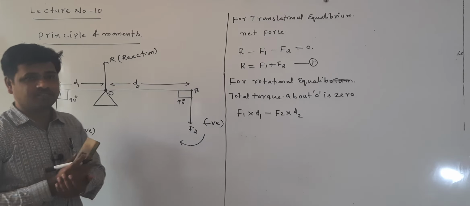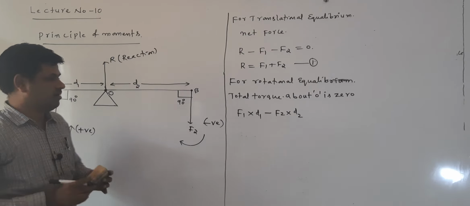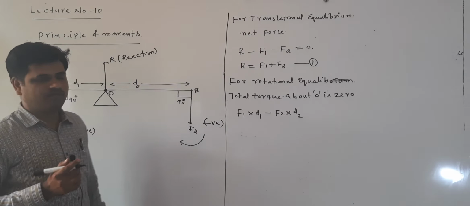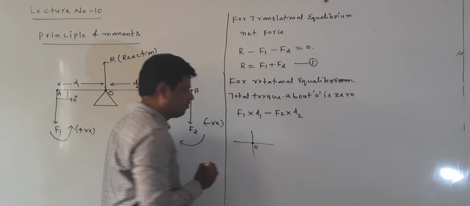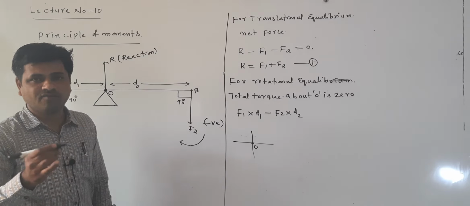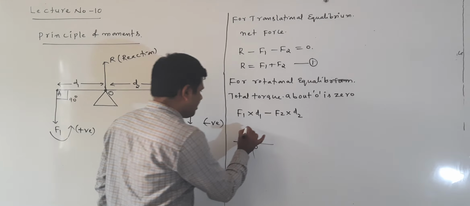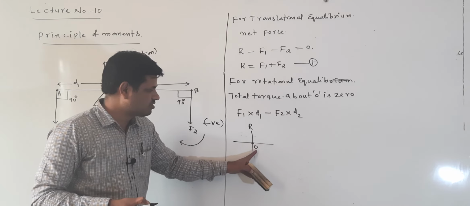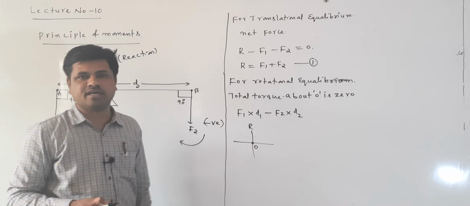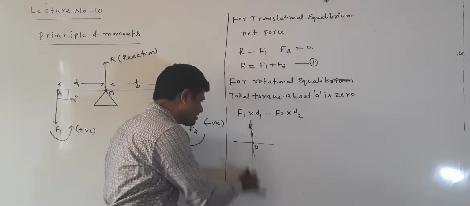But does R also produce a torque? Here R cannot produce a torque. Why not? I am writing torque about point O, about the fulcrum. R is acting on the O point, which means it is on the axis of rotation.